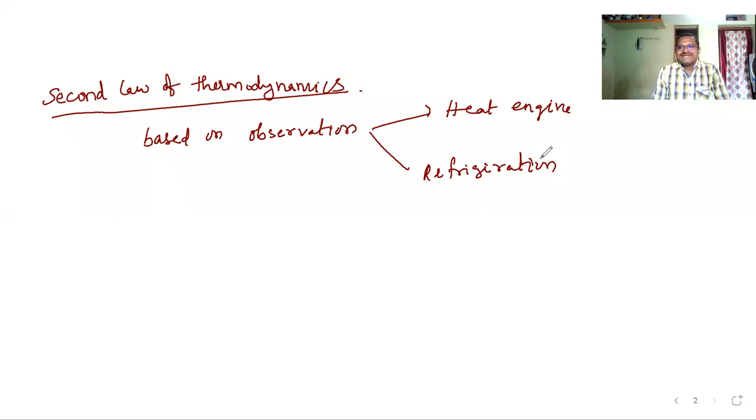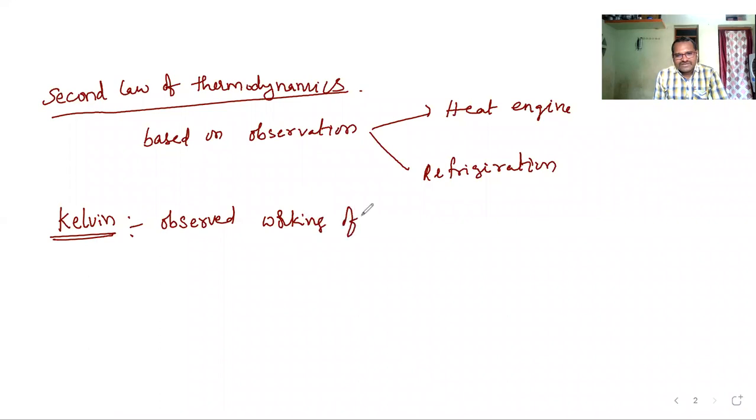Two scientists mainly gave statements about the second law of thermodynamics. The first scientist is Kelvin. The Kelvin statement: he observed the working of a heat engine. Imagine a heat engine, what does it do? It converts heat energy into some mechanical work.